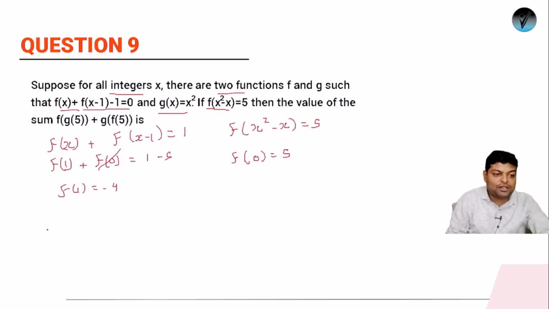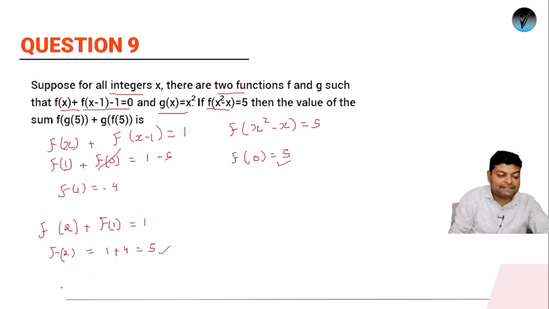Now let's keep the value of x as 2. So जब आप x की value 2 रखोगे तो you'll be getting f of 2 plus f of 1 equals to 1. Or the value of f of 2 will be what? It will be 1 minus f of 1. So minus and plus it will become 5. So यहाँ पर दिख रहा है क्या? f of 0 was also 5, f of 2 is also 5. Let's get the value of f of 3. तो जब आप f of 3 की वैल्यू निकालोगे, so for that what we have to keep? We have to keep the value of x as 2.